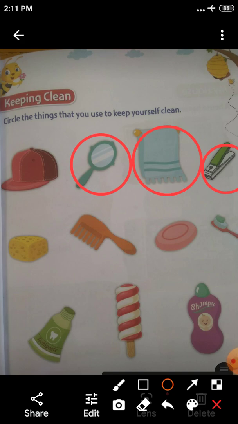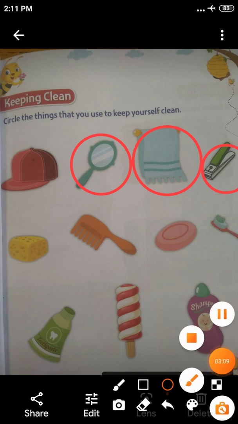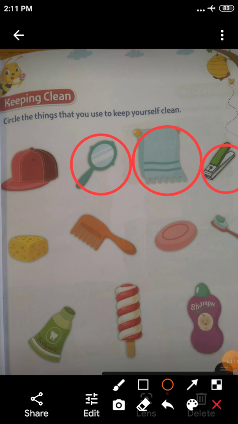So you can skip it. Then next one, comb. Comb is very helpful for combing our hair. Right? So you have to put the circle. The image is comb.